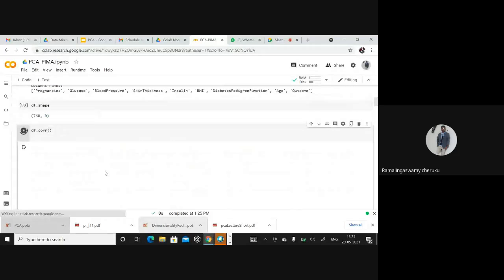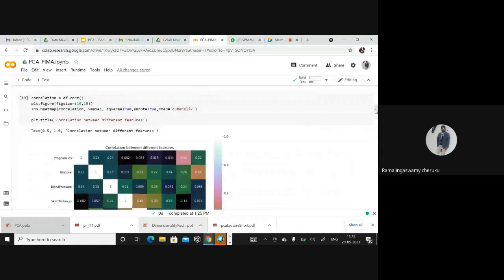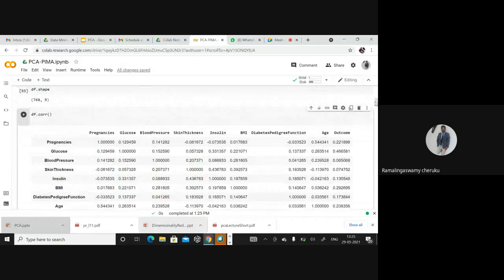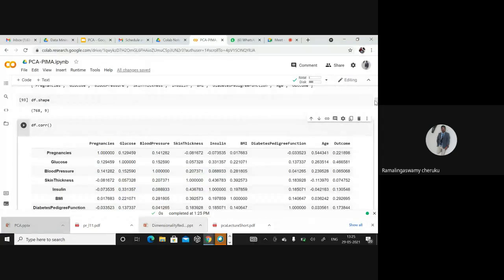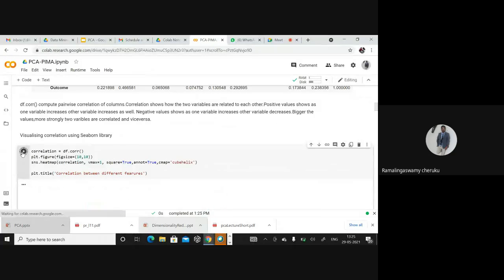So now I can find out by using the correlation function which is available in NumPy or pandas. So we can find out the correlation matrix directly. This is how we can find out the correlation between all the features. Once I'm exploring the features, I'm putting it in some graphical representation.